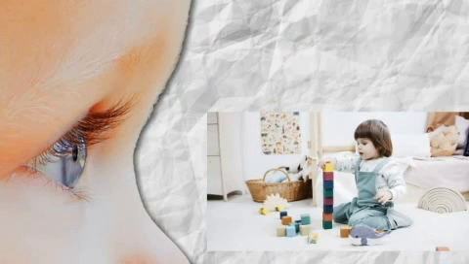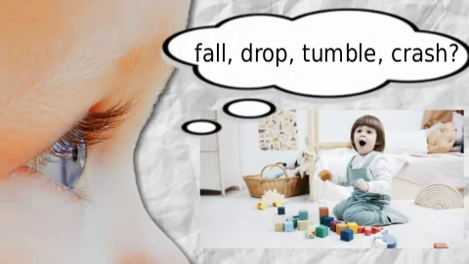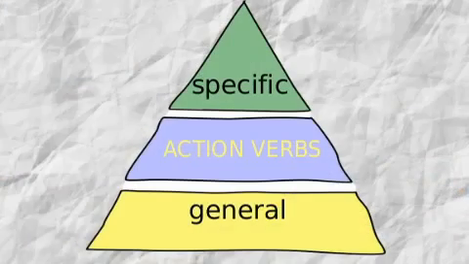In the previous video, we learned that toddlers initially talk about events without using verbs. And we suggested that toddlers do so because they are unsure of precise verb meanings. Action verbs have different levels of specificity.